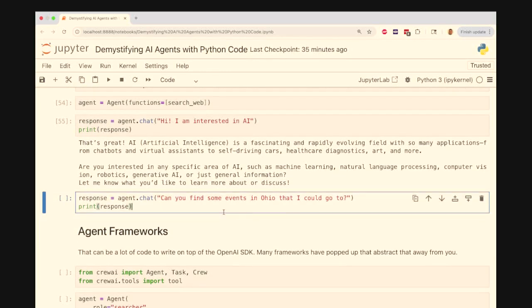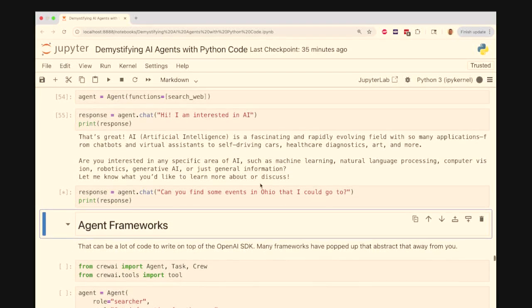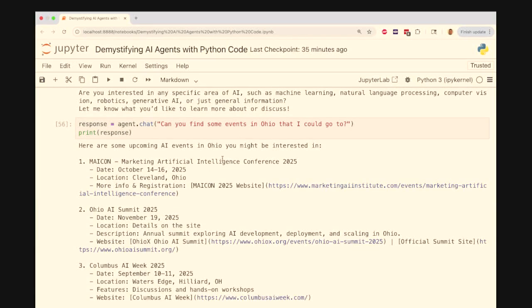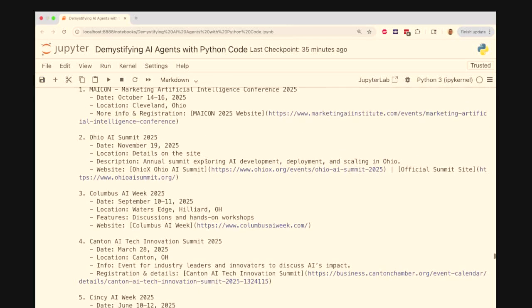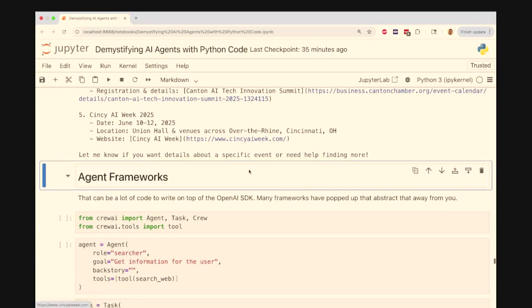But now, when I ask it, can you find some events in Ohio I could go to, it's going to remember the first part of the conversation, and it's going to search specifically for AI events, by combining memory of the first message with this search tool that it has. And so it shows me some AI events in Ohio. Although you can see, even now, it's not perfect because it shows me some that were in the past. So we would probably need to iterate on this system in order to filter that out.